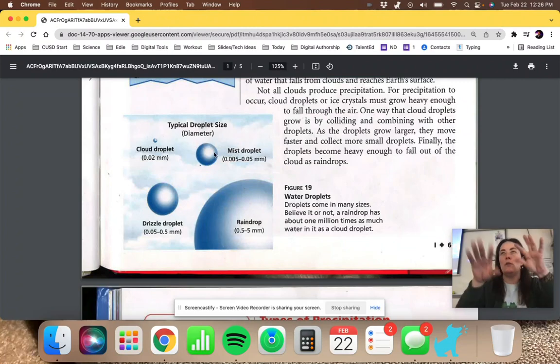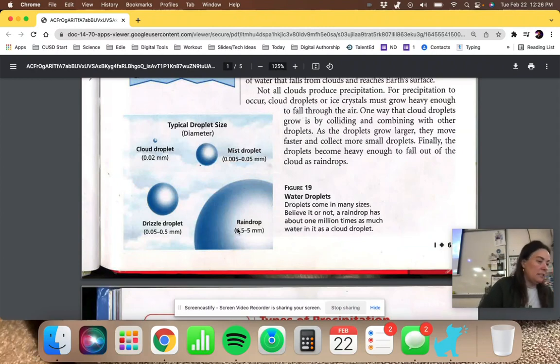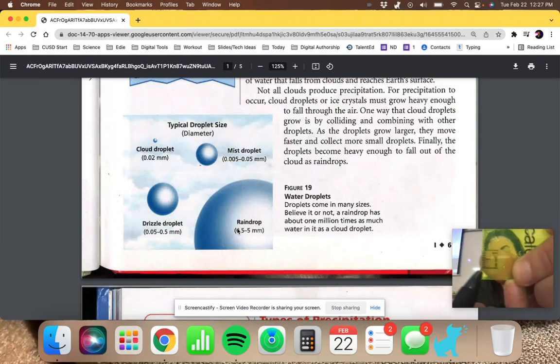Mist droplets, which are sort of when you walk out, you feel them touching your face, but it's not really falling. Those can be anywhere from 5 thousandths of a millimeter to 5 hundredths of a millimeter. Then bigger droplets might be a drizzle droplet, which is anywhere from 5/100ths to half of a millimeter. And a raindrop can be anywhere from a half of a millimeter, which again is just this little mark right here. This is 1 millimeter. And then it can be all the way up to 5 millimeters, so a half of a centimeter. Raindrops can be that big.